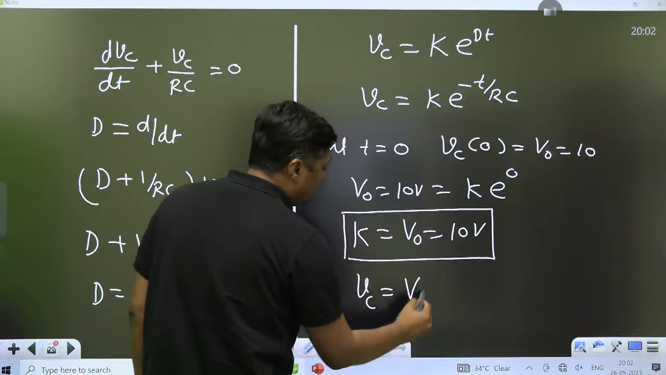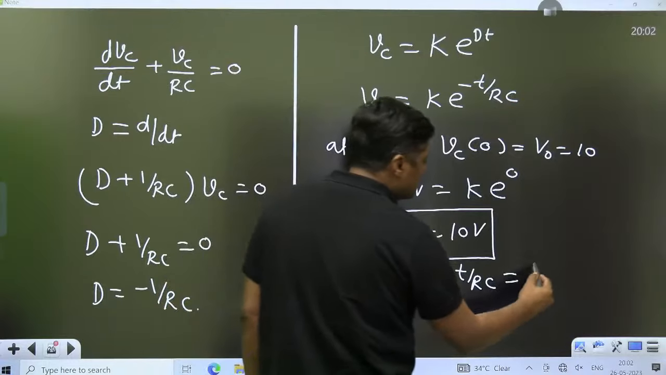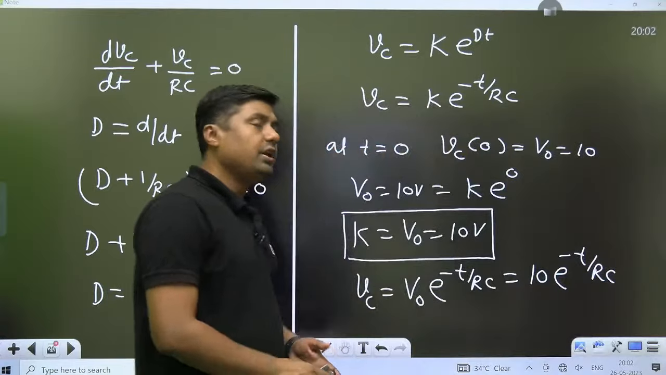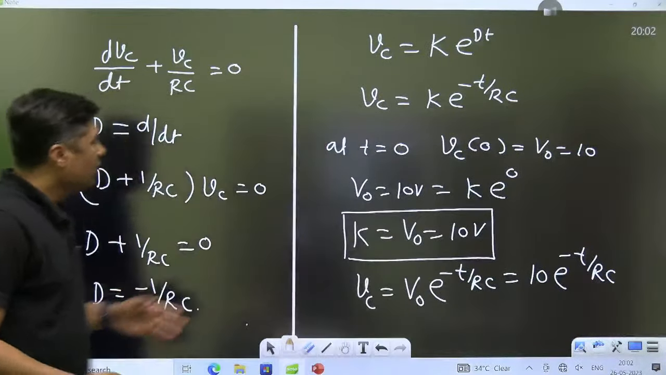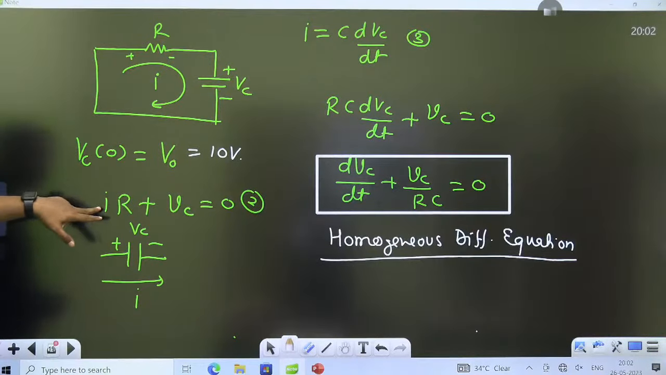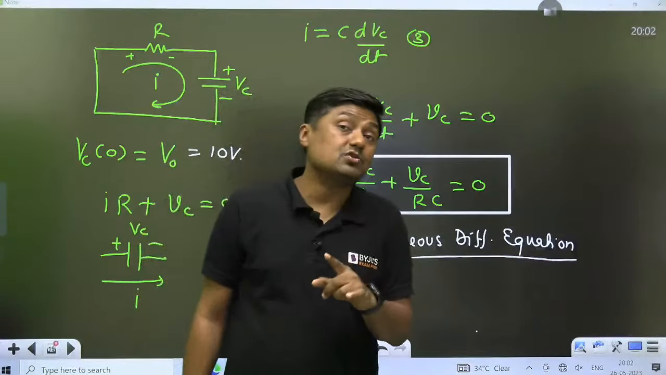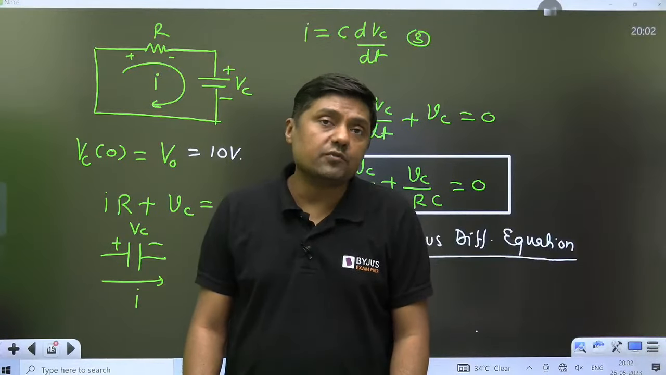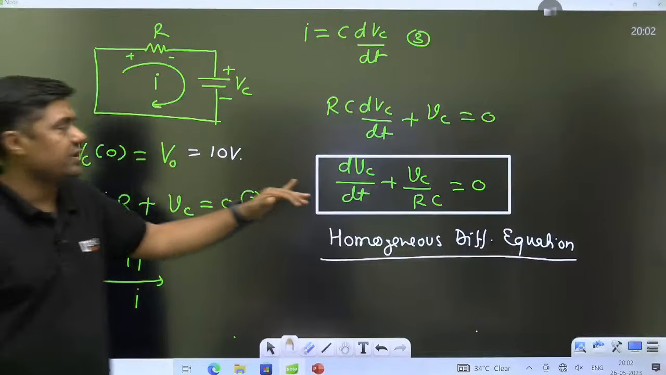Now, using the value of k, the solution becomes Vc is equal to V0 e raised to power minus t by RC, or 10 e raised to power minus t by RC. Very, very simple solution. So what are the important things? First of all, write the differential equation for this circuit. Replace the I by C dVc by dt. You will get the first order differential equation, and that's why it is called a first order circuit. Second, we are getting the homogeneous differential equation because there is no external source.